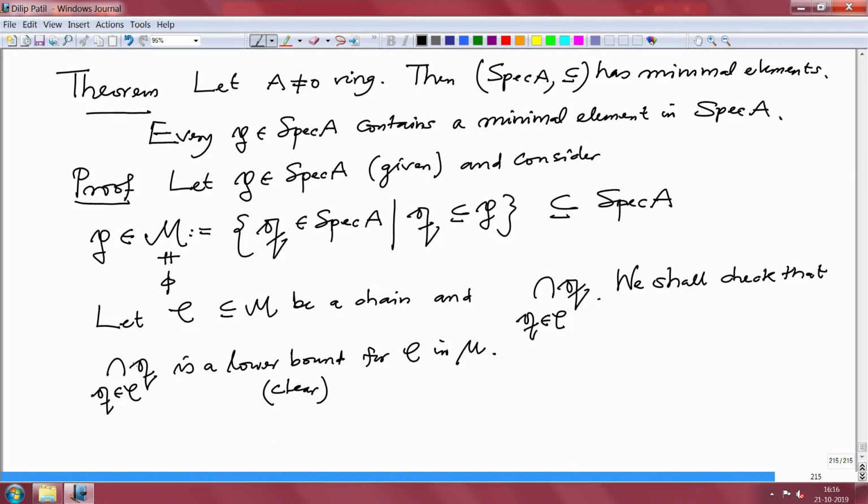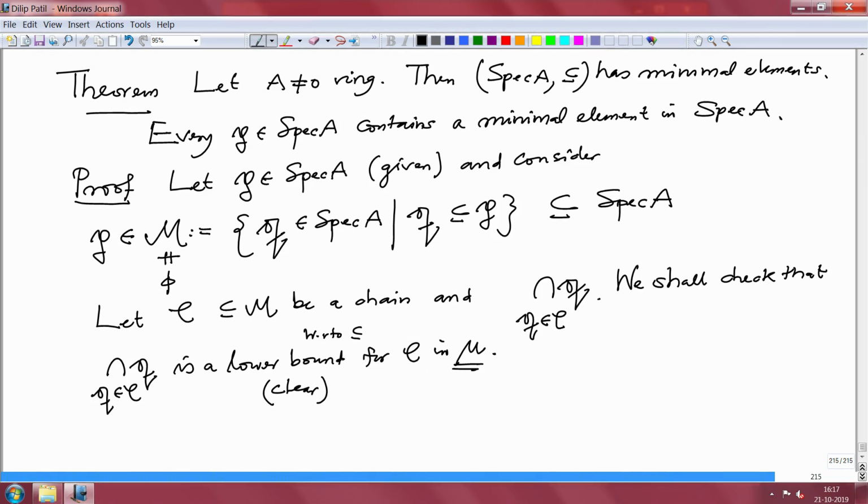Because it is an intersection, it is contained in every Q in C, therefore it is a lower bound with respect to this inclusion. And now to prove it is in M, I have to check it is a prime ideal.